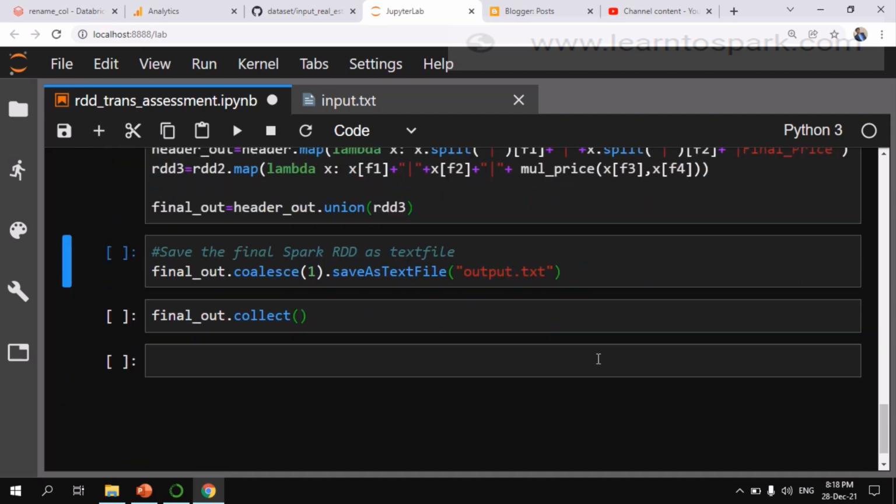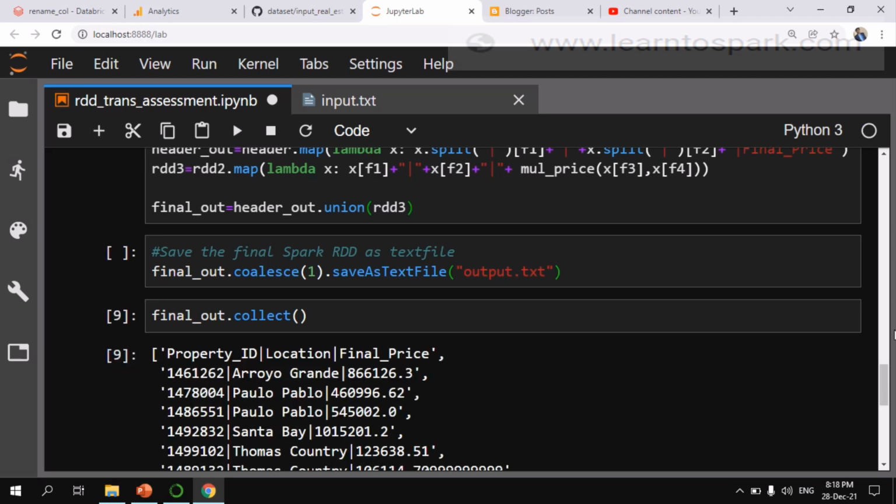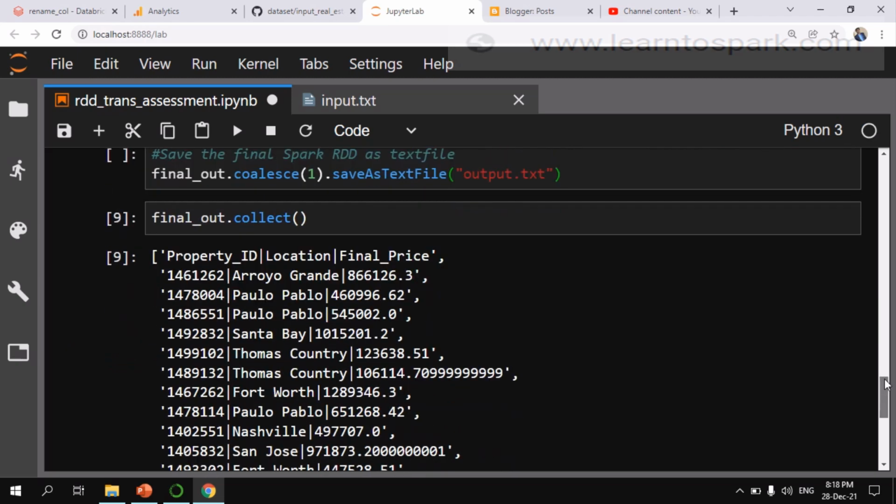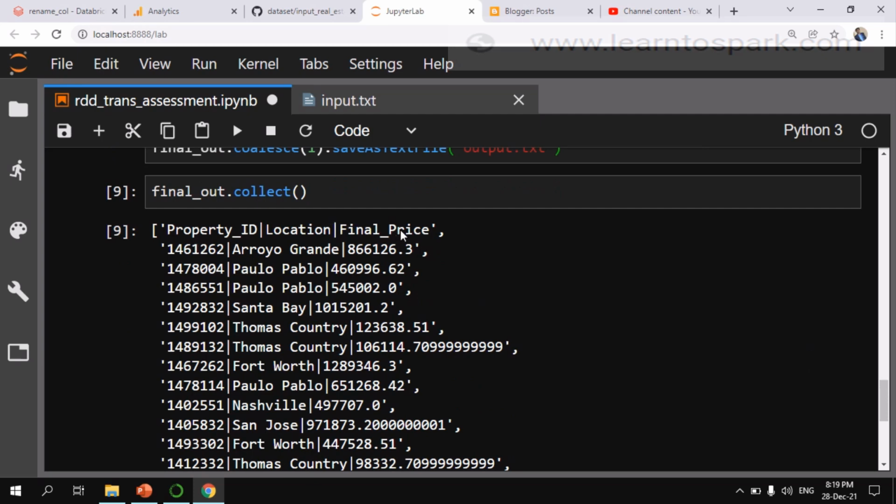So it got completed. We can check the final output before we save it. Let me run this. I am directly giving collect. So here you can see we have 3 columns: property ID, location, final price, and the final price is the calculated one. So this is what is there in the final RDD.